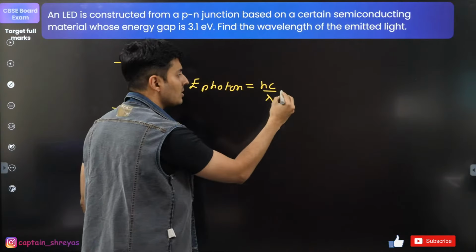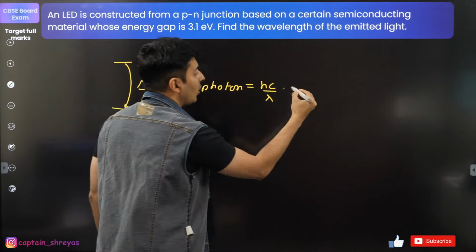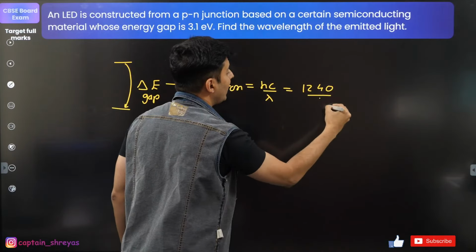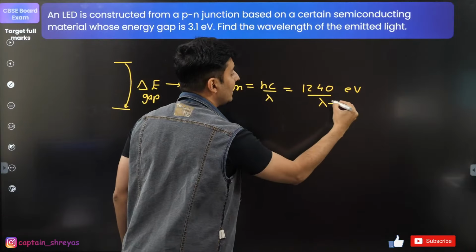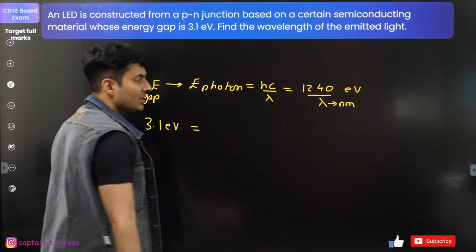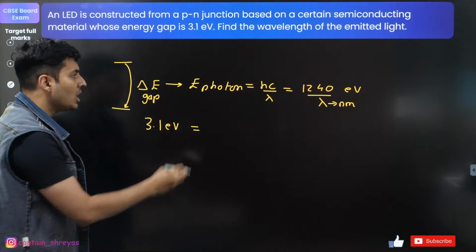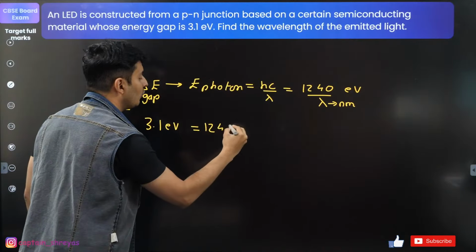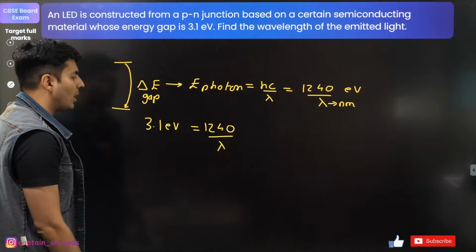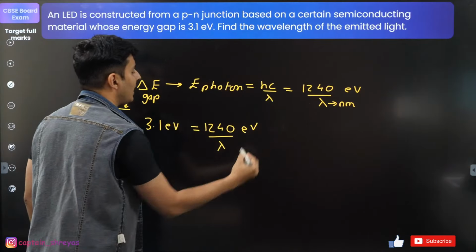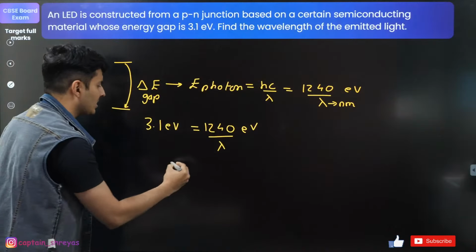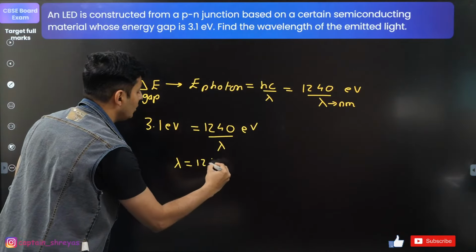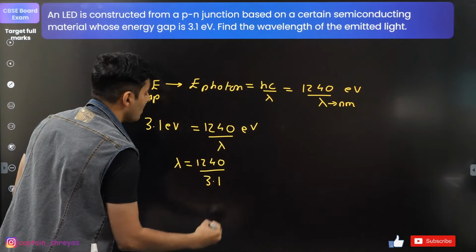Instead of hc, you can also use 1240 by lambda. Remember, this is also a formula in electron volt provided lambda is in nanometers. It is a simplified formula. So put 1240 over here and lambda over here. Everything is in electron volts, so it matches perfectly. So lambda will be 1240 divided by 3.1.